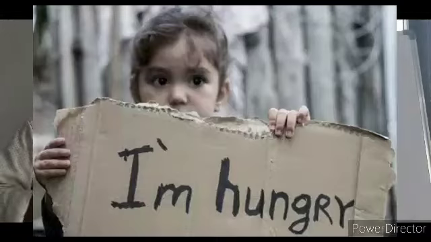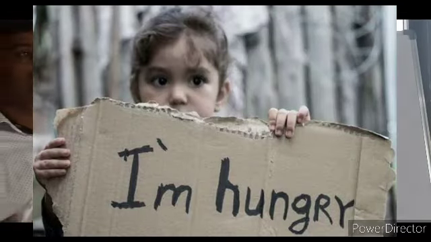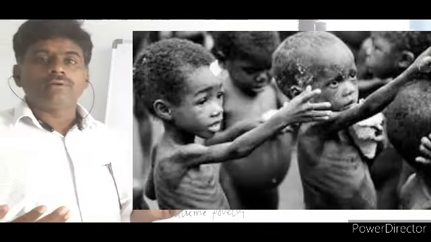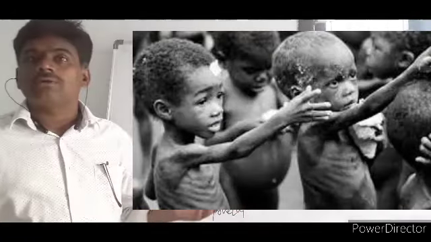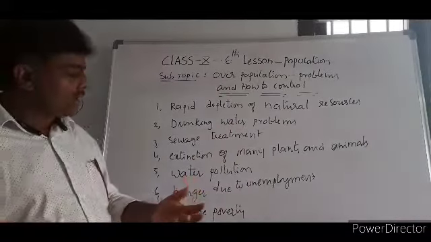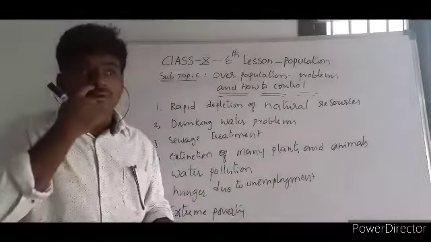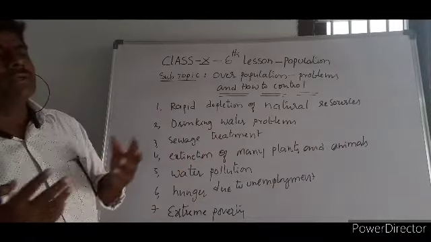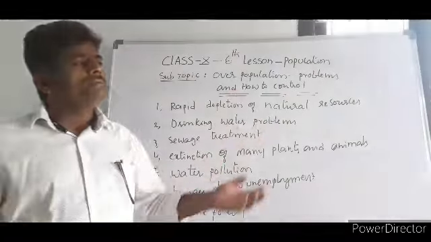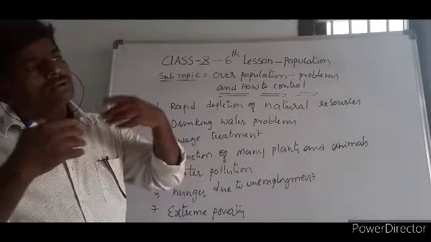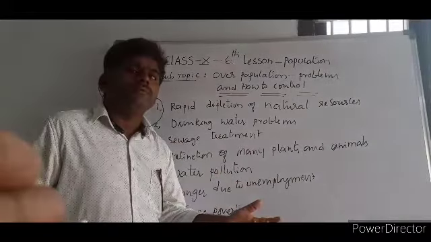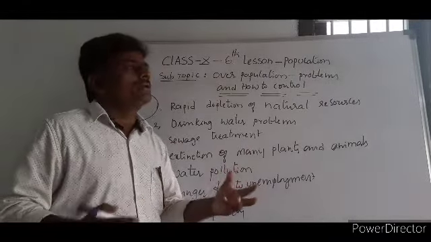Most of the people move on the streets without job, without money. So how can you expect anything else? It leads to hunger, it leads to starvation, it leads to the death of infants, right? Because when food is not given, when nutrients are not given, the situation is bad. I'm talking about hunger due to unemployment. When population is more, definitely these kinds of things are more. The government cannot do anything. It's not in the hands of the government. The government can literally fail, because it cannot create job opportunities. It's a big problem.